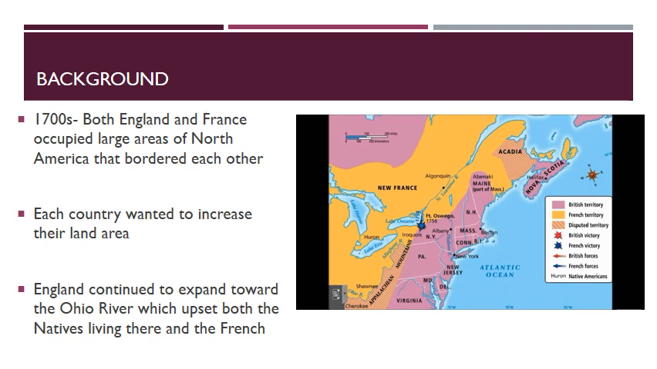If you take a look at the map, you can see that the French territory is yellow, while the British territory is purple. Each of these countries wanted to increase their land area for more living space and other financial opportunities. England continued to expand toward the Ohio River, which upset both the Native Americans living there as well as the French.